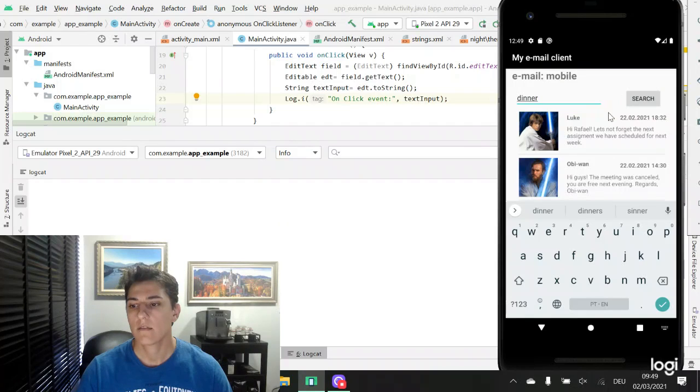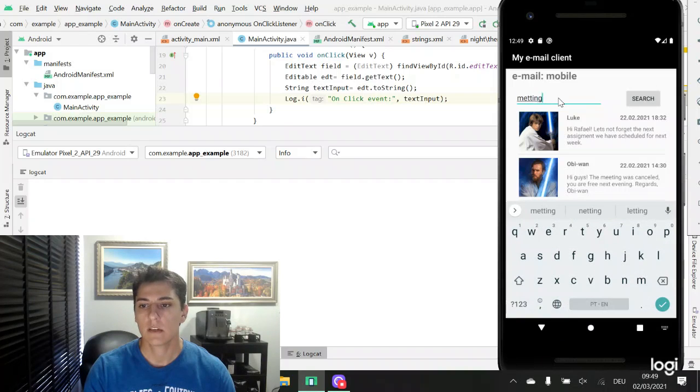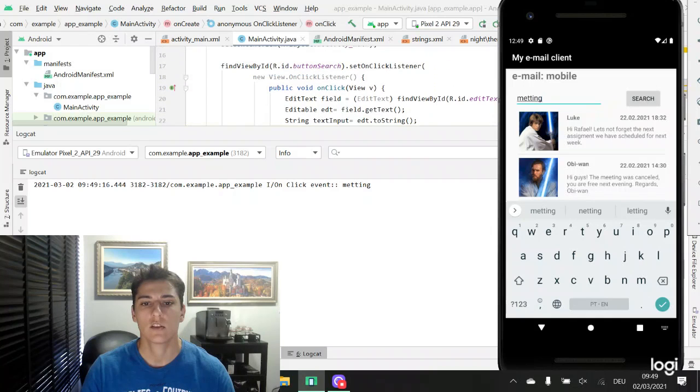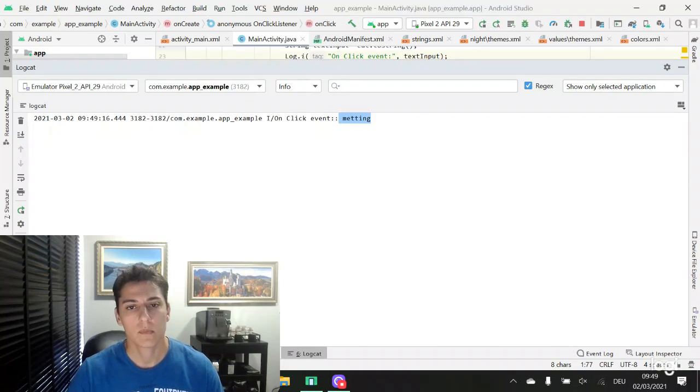So here we have our activity, and we can input any information. For instance, meeting, and when we click this button, it will trigger the action we have just programmed, and here it is, the text the user has inputted in the edit text view. So here we have one example of how to read the information the user has inputted in one Android activity.